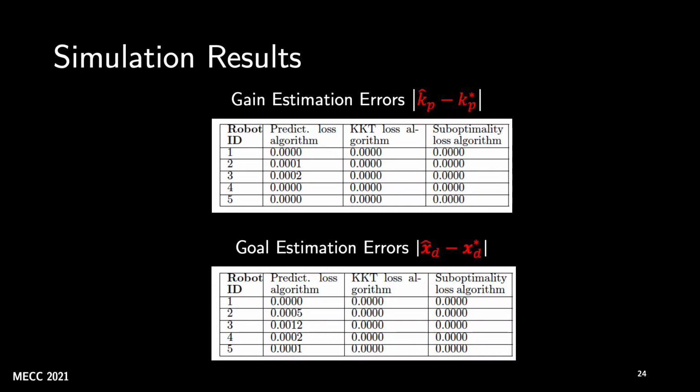We conducted several simulations to infer the goal location and the gain to validate these algorithms using the data that we gathered in the simulations. And these tables indeed show that the gain and the goal estimation errors are very close to zero for all robots for all the three algorithms.